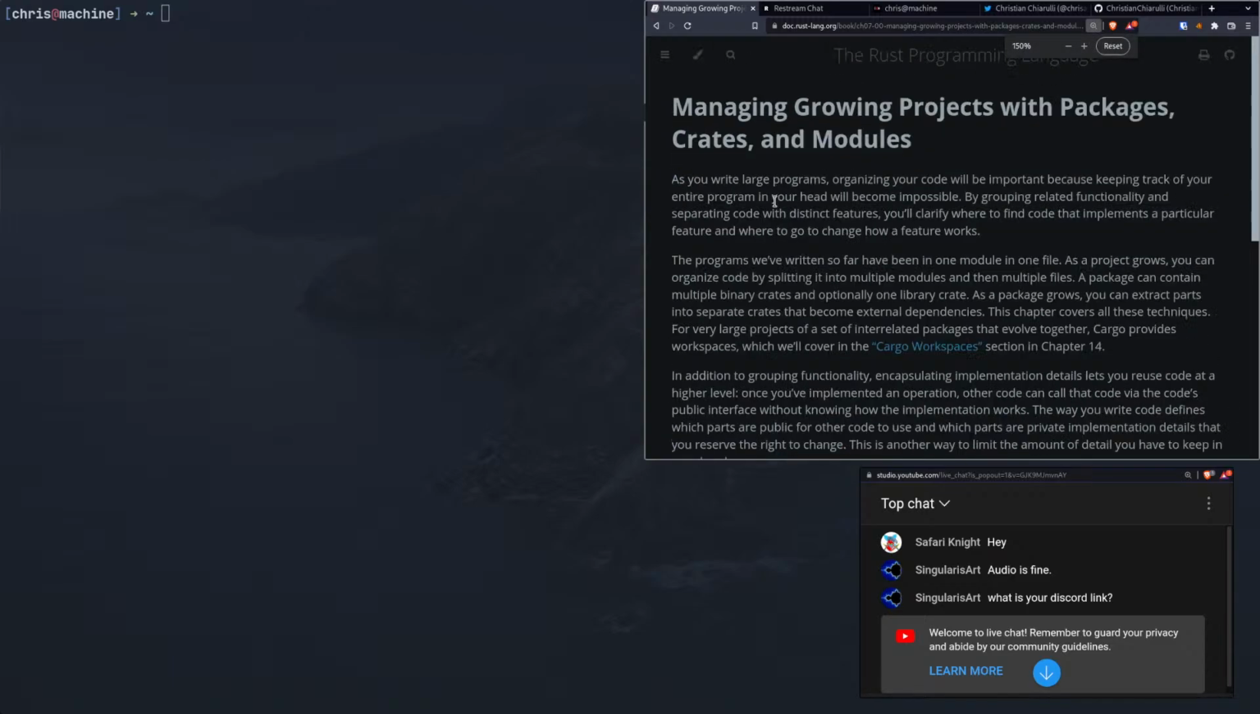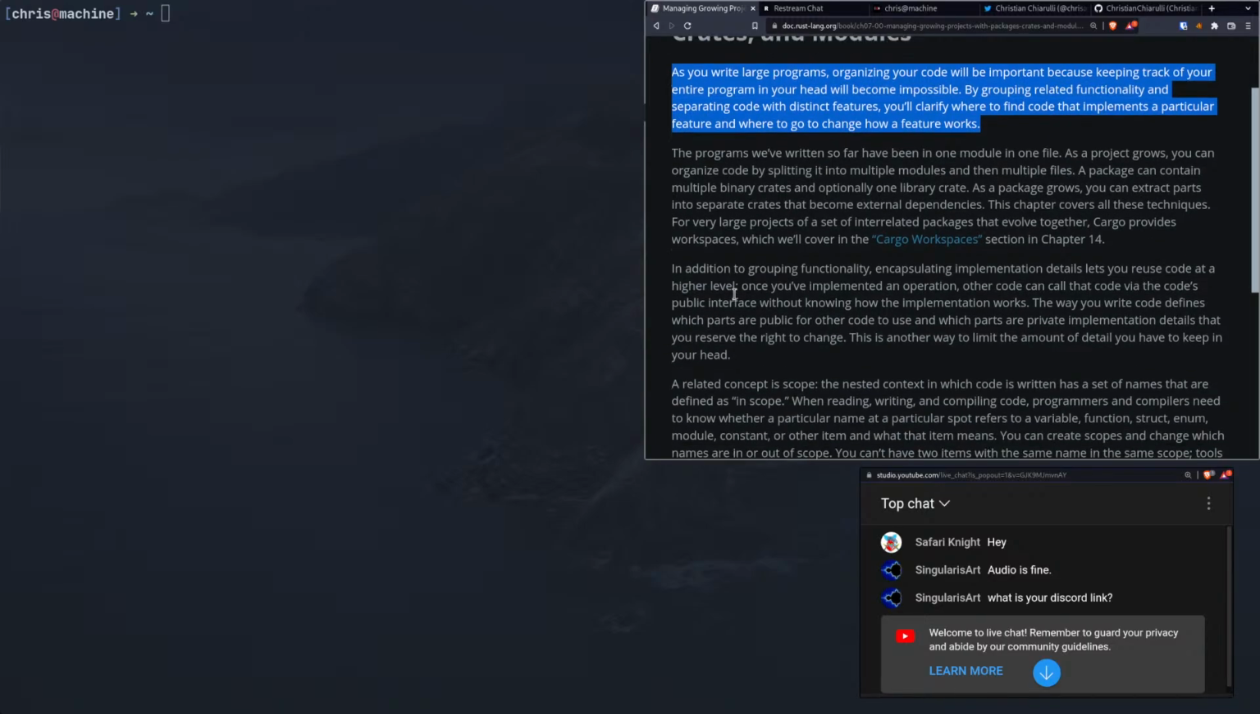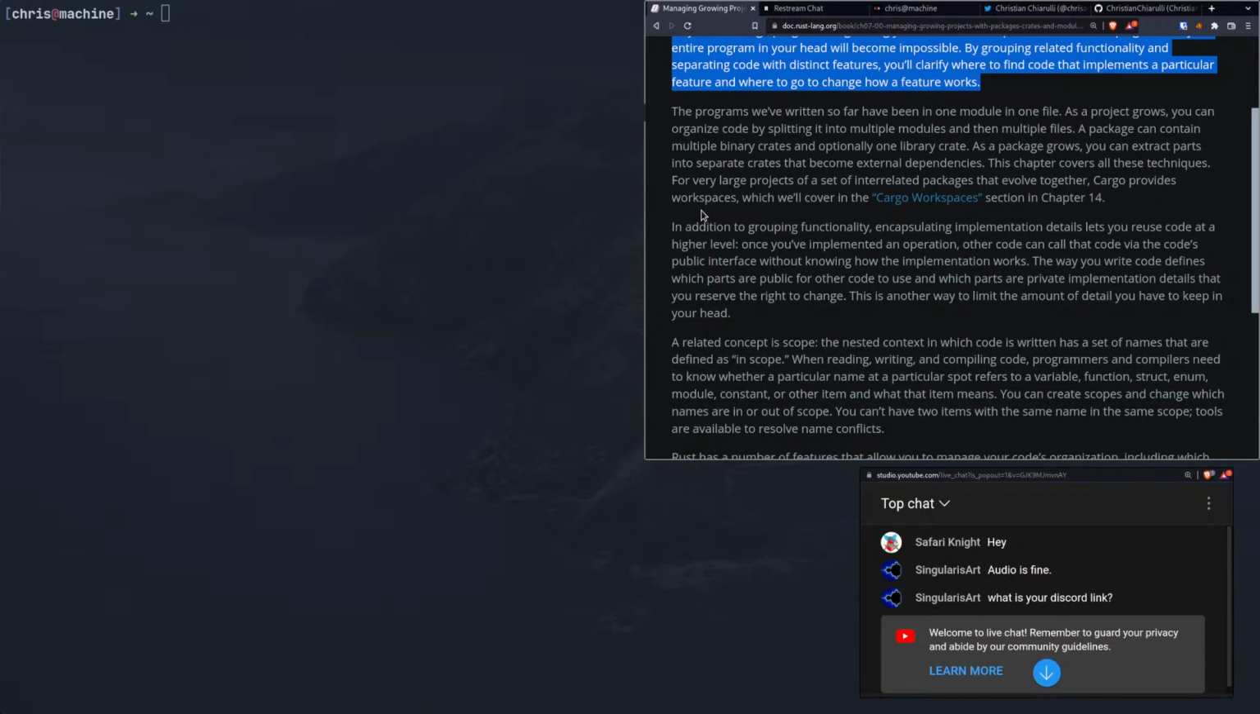As you write large programs, organizing your code will be important because keeping track of your entire program in your head will become impossible. By grouping related functionality and separating code with distinct features, you'll clarify where to find code that implements a particular feature and where to go to change how a feature works. Right, so you should structure your code better than everything just in one file or something like that.